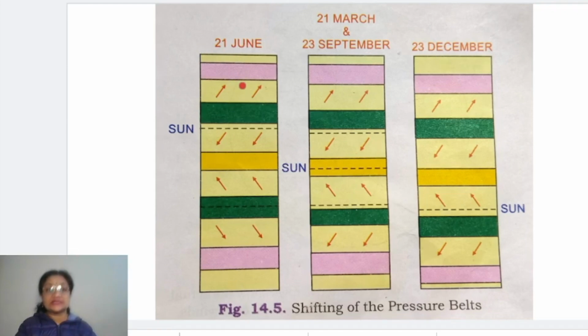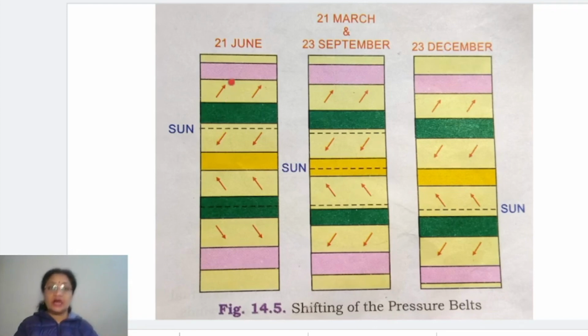21st June is the summer solstice. During that particular day, the maximum movement of the sun is towards north. So that is the day when you will find the maximum shift in the pressure belts. Towards which side? Towards north, because the sun has shifted towards north. Apparent movement of the sun is towards the north.